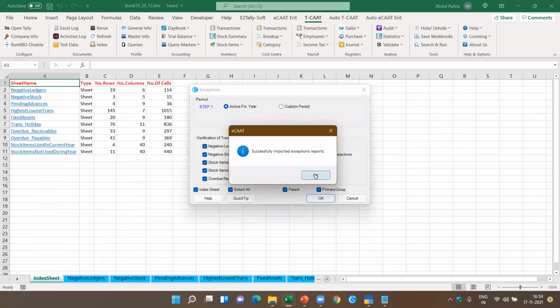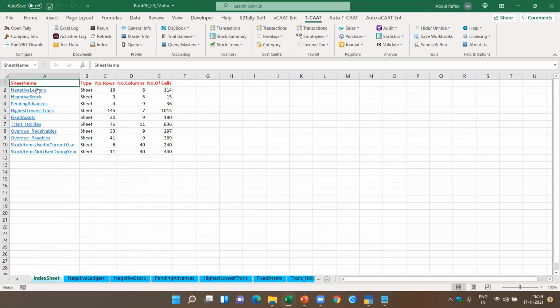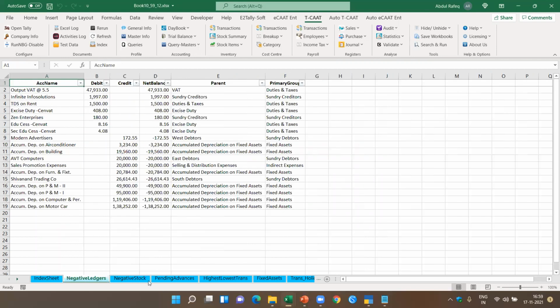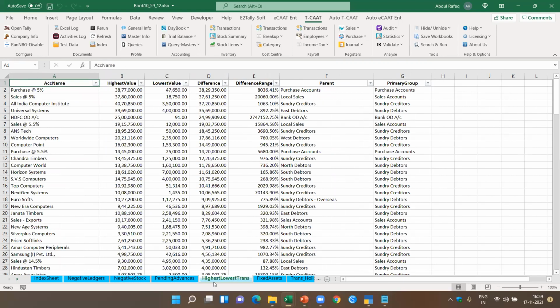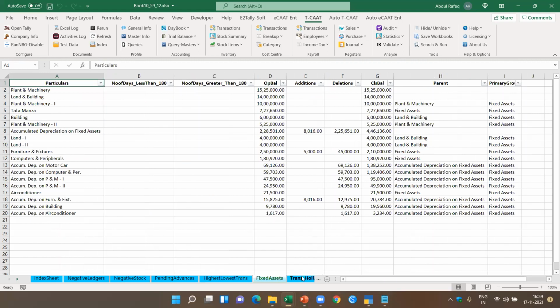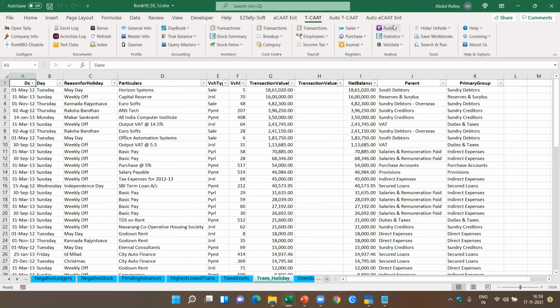In Tally, if you want to extract this information, you have to go through each of the reports individually, whereas here, we also provide this information in Excel, which you can use it for documentation. Not only that, based on this, you can also prepare your detailed audit program. Okay, now let me show you